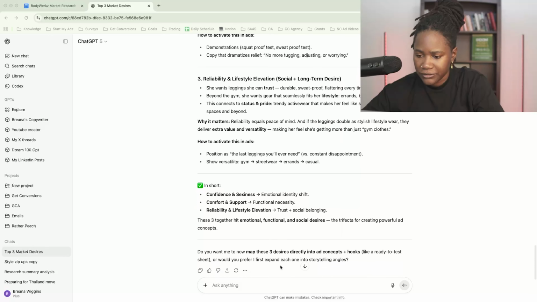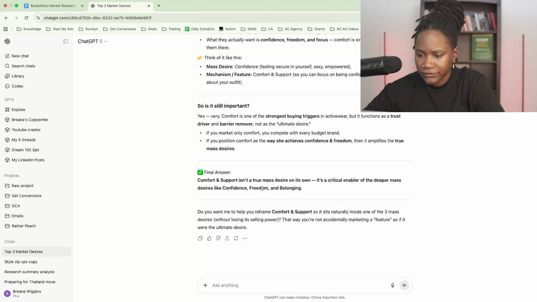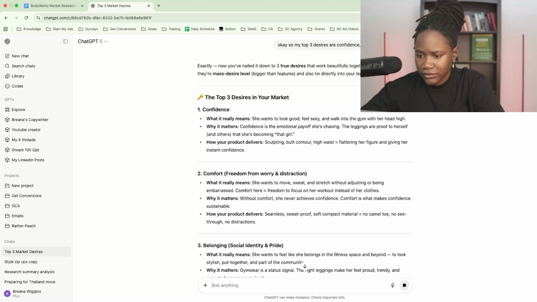All right, so let me just go through this: reliability and lifestyle elevation, so social belonging. Now I'm gonna say, is comfort and support a true last desire? Okay, so we have confidence, freedom, and belonging. All right, so I'm gonna say, okay, so my top 3 desires are confidence, comfort, and belonging. All right, so these are our 3 desires.